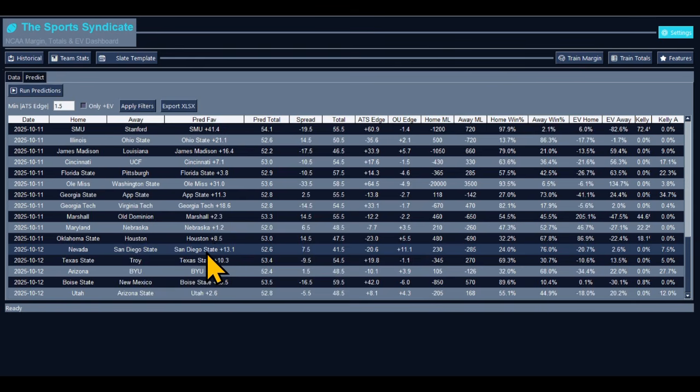San Diego State plus 13.1. The spread is with San Diego State. Take San Diego State to win and cover, and as well take the over plus 11.1. That is a high signal to take the over in that matchup. Texas State and Troy. Texas State plus 10.3 points. They're giving them 9. That's going to be a close spread, but Texas State on the money line.